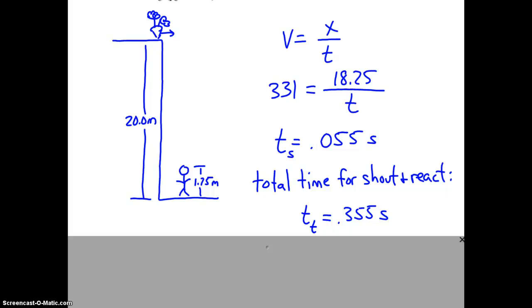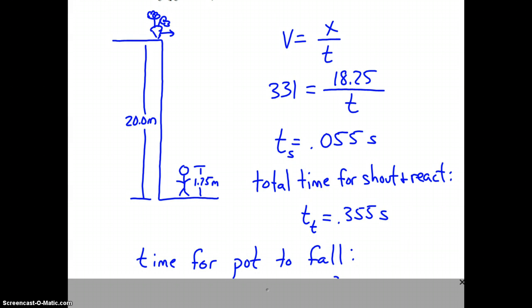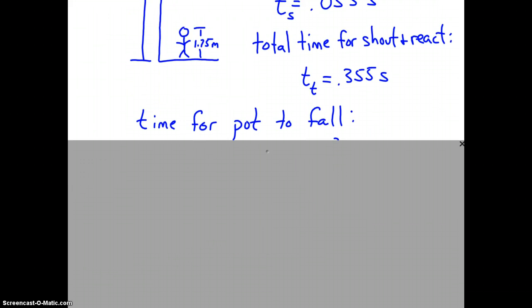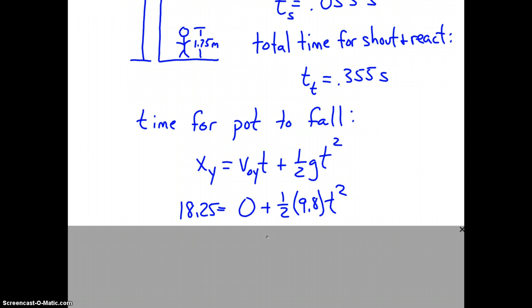All right. Next we're going to calculate the time it takes for the pot to fall just by itself. This is a pretty simple kinematics problem. Δy equals v0y t plus 1/2 g t squared. The pot falls 18.25 meters if it's going to impact his head.